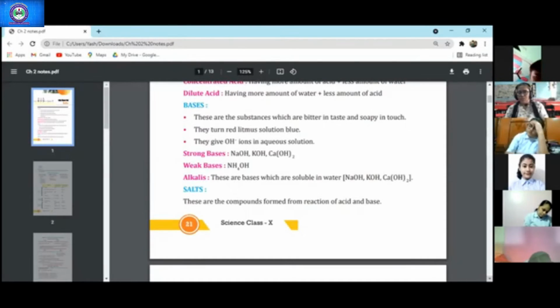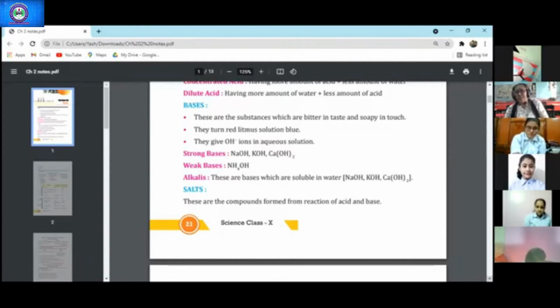Many bases are used: NaOH, KOH, ammonium hydroxide. Calcium hydroxide is not used. They all are used in making soap and detergents, right? So bases are substances which are bitter in taste and soapy in touch. They turn red litmus to blue. You all know litmus solution is also there and litmus paper is also there.